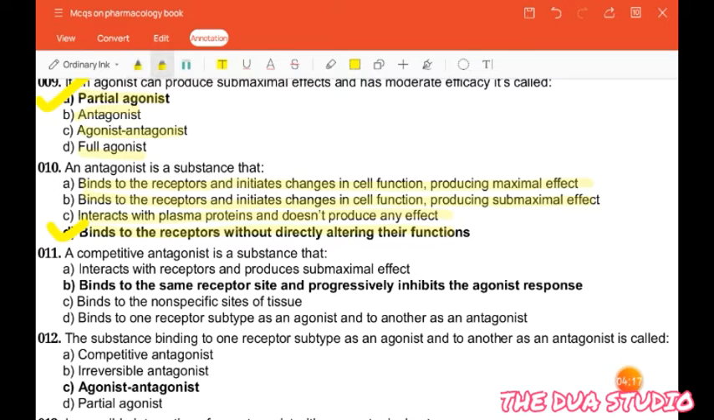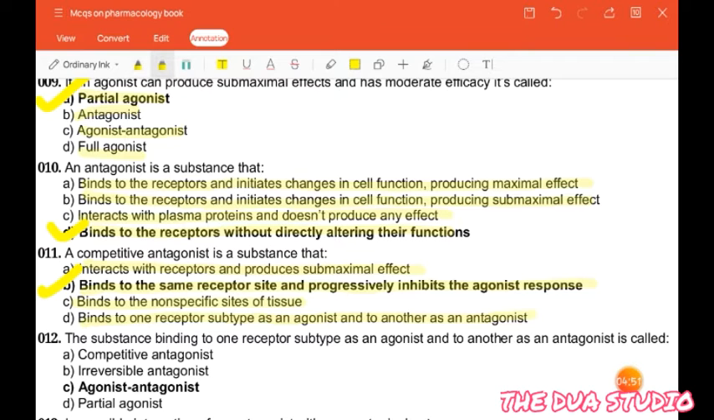The next question is: a competitive antagonist is a substance that interacts with receptors and produces a maximal effect, binds to the same receptor site and progressively inhibits the agonist response, binds to the non-specific site of tissue, binds to one receptor subtype as an agonist and to another as an antagonist. So the correct answer is binds to the same receptor site and progressively inhibits the agonist response.